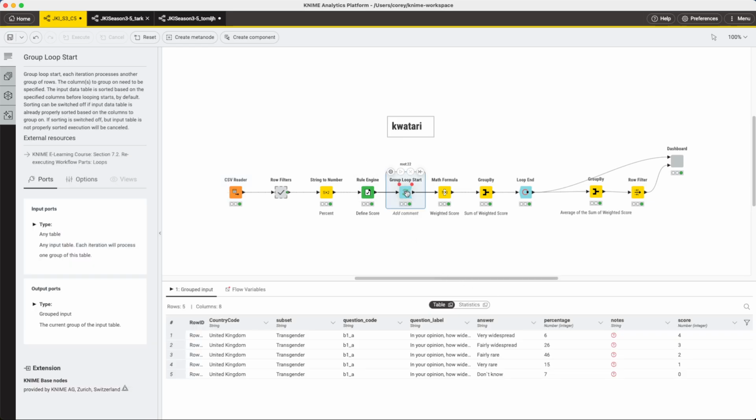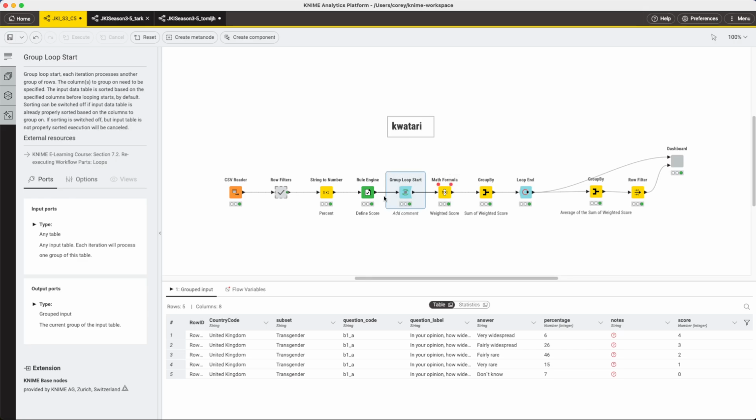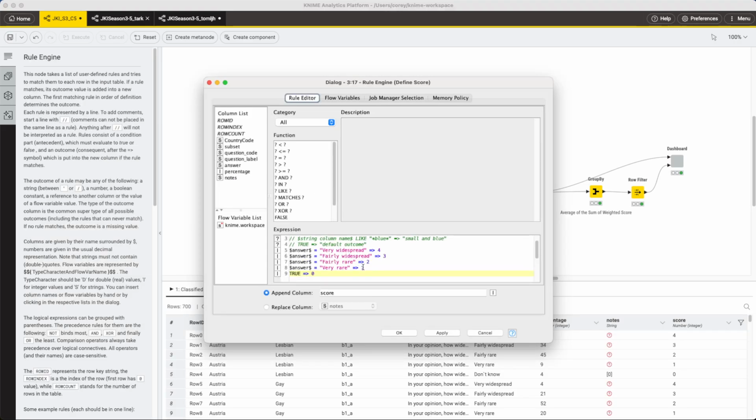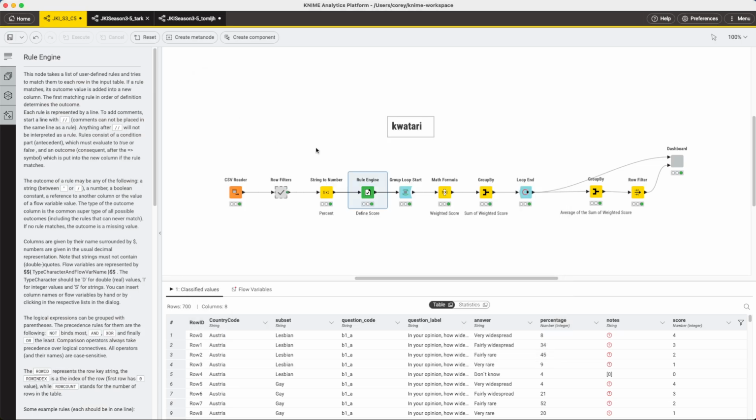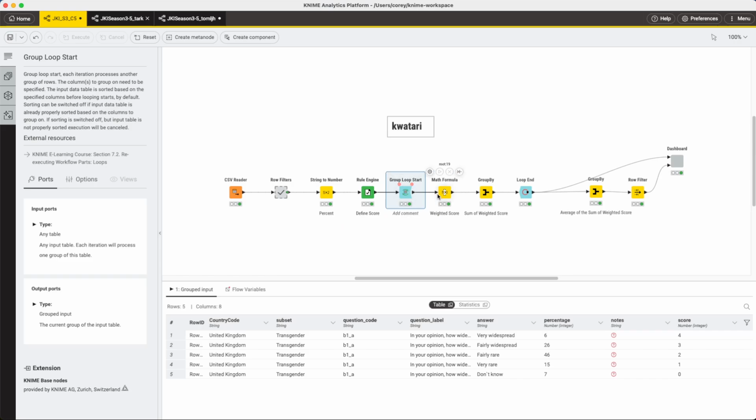Quatari here used a group loop to loop over these different groupings, so country and subset. So for example, United Kingdom here and transgender being one grouping. Then uses this rule engine as well to create these scores, the 4 for the top and a 1 for the bottom. A 0 was also used for these missing values when people didn't answer or said don't know. Personally, I would have left those off and filtered them out so they didn't weight things lower if there were a significant number of people who didn't know how to answer the question.